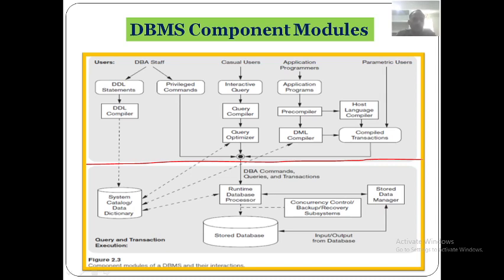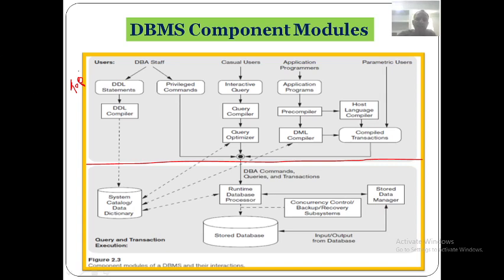The top part of the figure represents the various users of the database management system. Who are those various users?